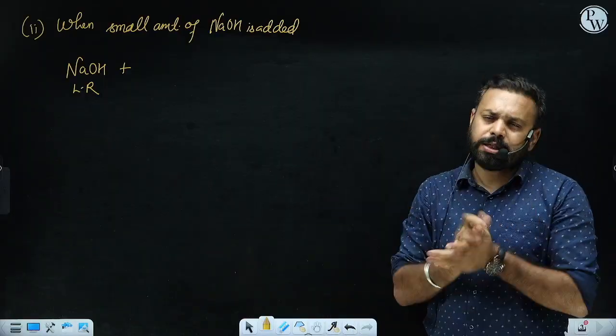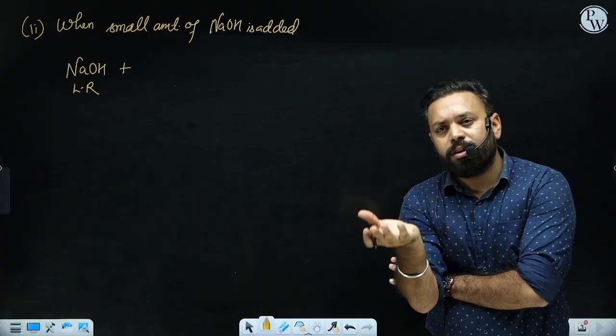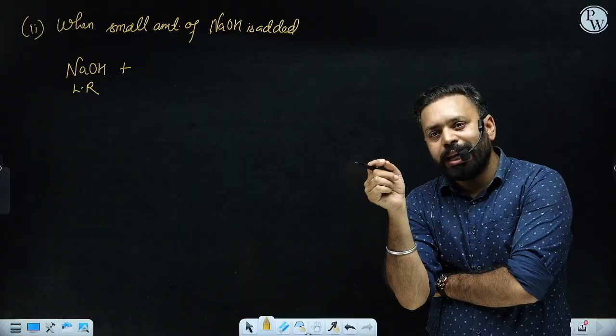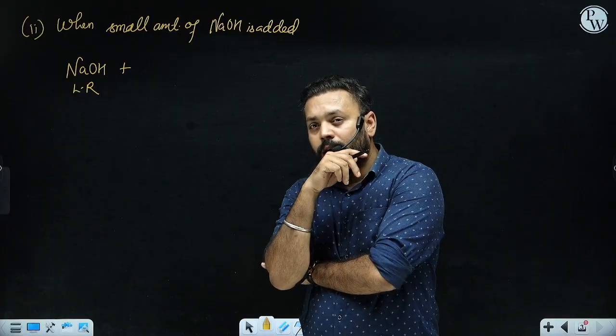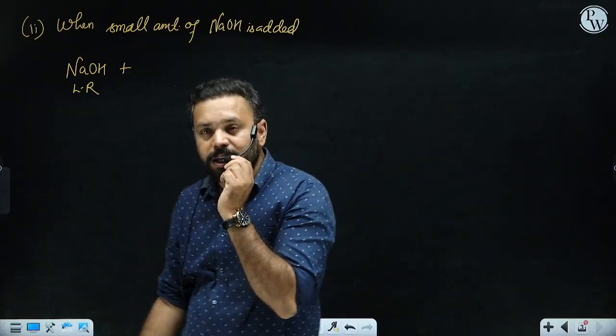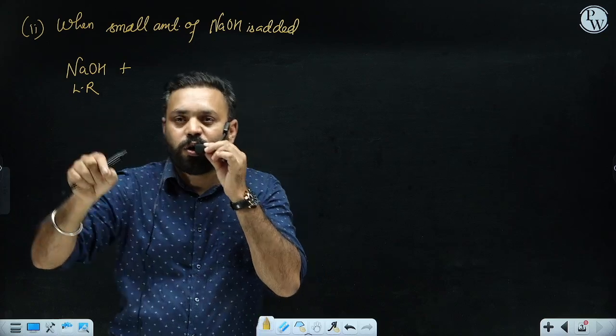And it will look for a base. Sir, where is the base in the solution? We have salt, so ammonium acetate. We have acetate ion, which is a conjugate base. What about ammonium ion? Ammonium hydroxide is a weak base, so ammonia is a weak base. So ammonium ion is a conjugate acid.